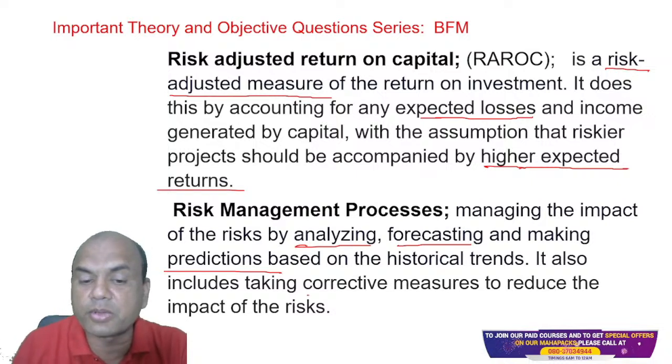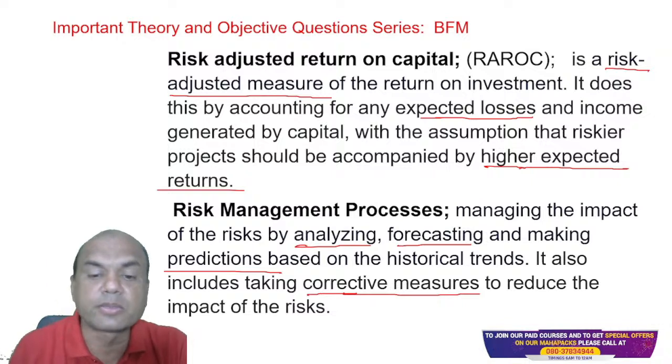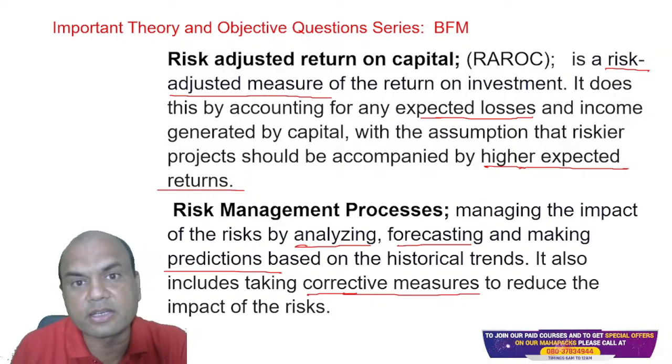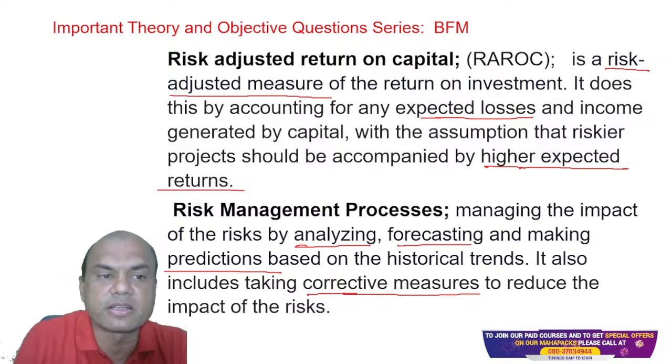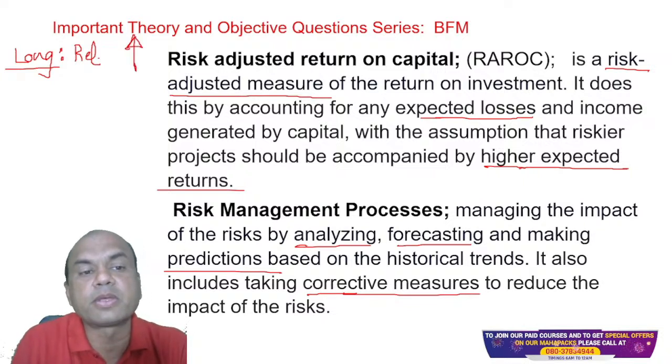Corrective measures. What do you mean by corrective measures over here? Suppose, as in the earlier example, if I am buying a Reliance share, then I must buy a put. This is called a long position. Long means, suppose I buy a Reliance share at 2500, expecting it to go up. So this is my long position.